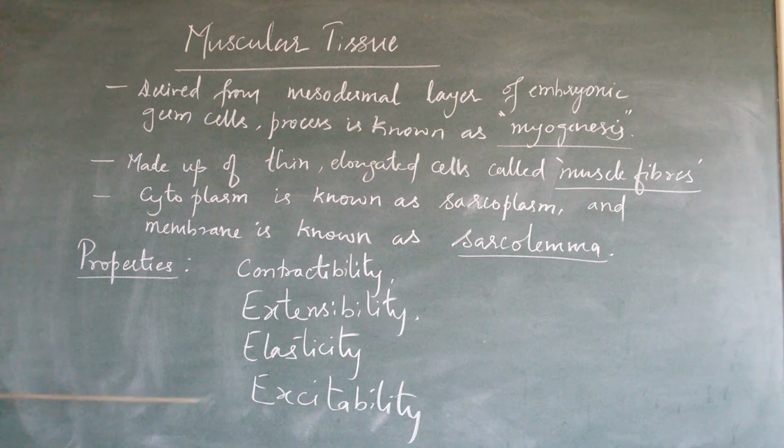Excitability means it works according to the nervous system. The muscle tissue responds to a stimulus derived from a motor neuron or a hormone. That means the muscles will contract, extend or recoil, and these can be regulated with the help of the nervous system or hormones. Therefore, it has a unique property called excitability.